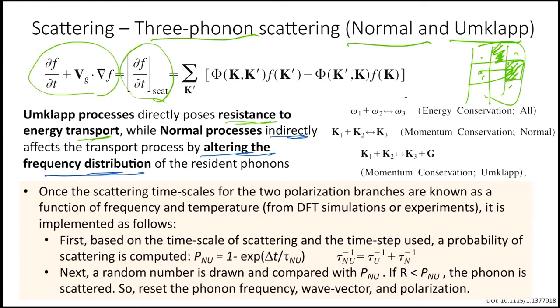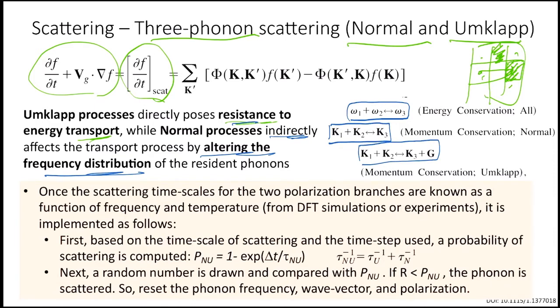But the Umklapp processes directly provide the resistance to the flow. Energy conservation is verified in both of them, but for momentum conservation, if you remember, in the normal processes momentum was directly conserved, and in the case where part of the momentum is transferred to the lattice, it is given to the G vector, the lattice vector.